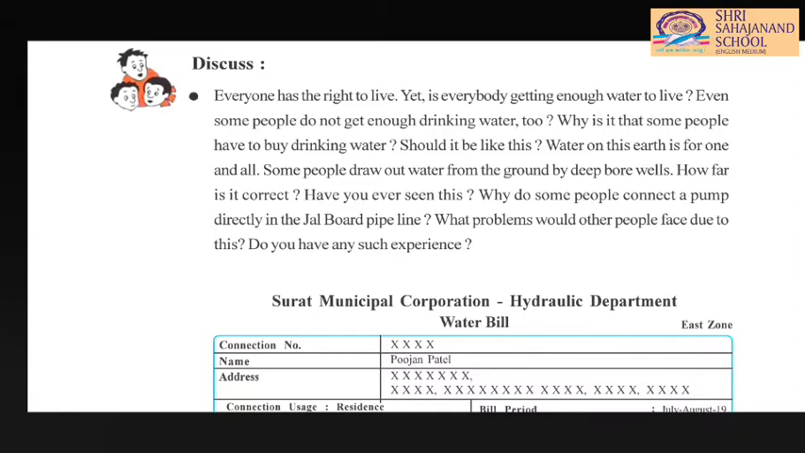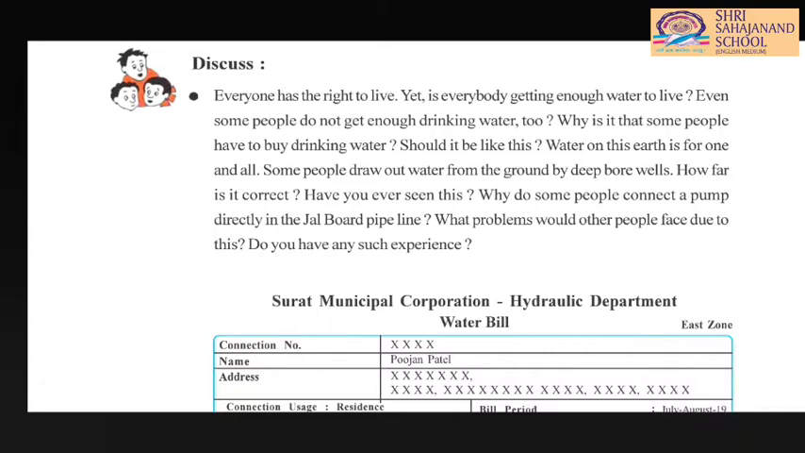Why is it that people have to buy drinking water? As we earlier discussed, there are many reasons. Because of that, people have to buy drinking water. They are not able to get water properly, or the water is dirty, or the water is salty. So there are many reasons why people buy drinking water. Should it be like this?